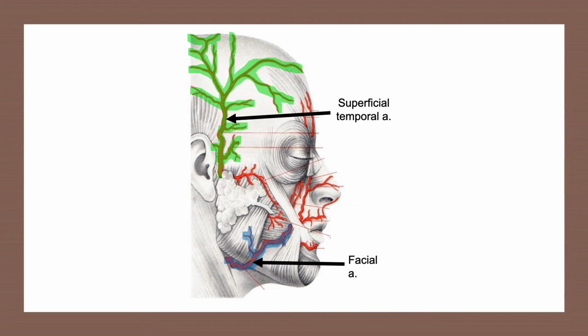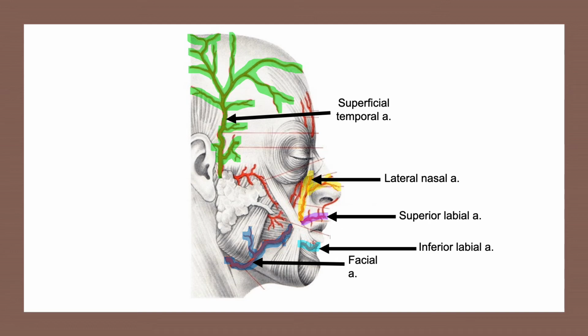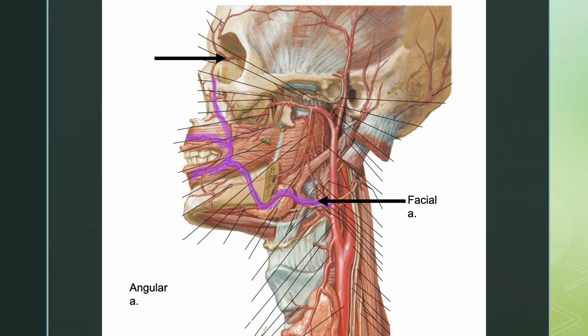The facial artery further branches into the superior and inferior labial arteries as well as the lateral nasal artery. The facial artery terminates at the angular artery in the medial angle of the eye.